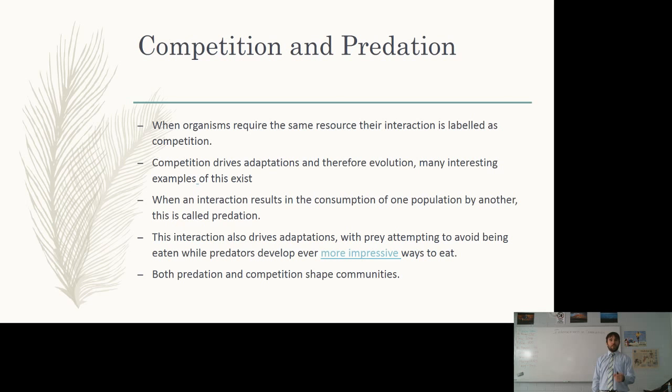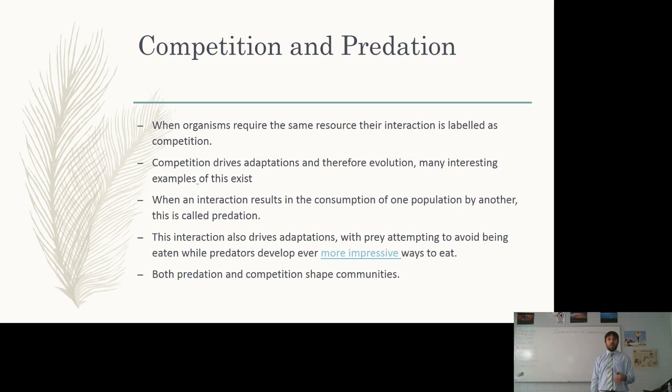So if we use as a very simple example, giraffes versus elephants, a giraffe has developed long legs and a long neck so that it can reach the tops of trees rather than having to compete for the grassland with the elephant. The elephant has adapted an incredibly long trunk so that it can sweep up large amounts of grass or large amounts of shrub and put those into its mouth. These are some examples of adaptations to work around competition, specifically to reduce the competition experienced.